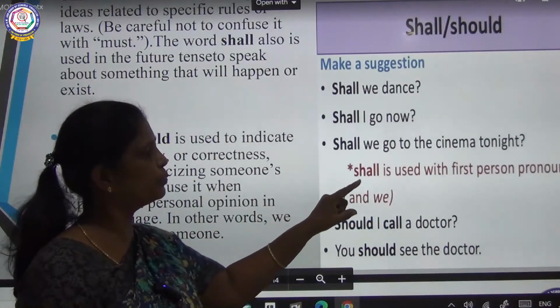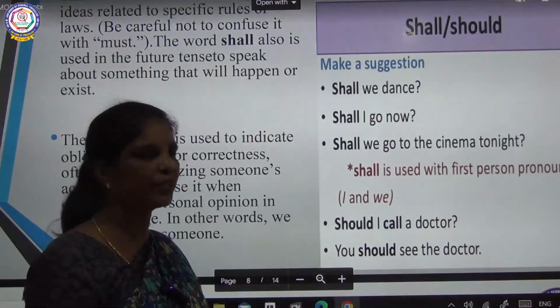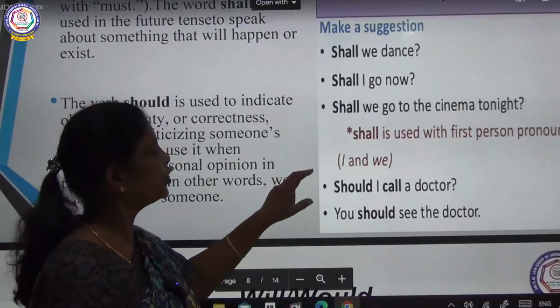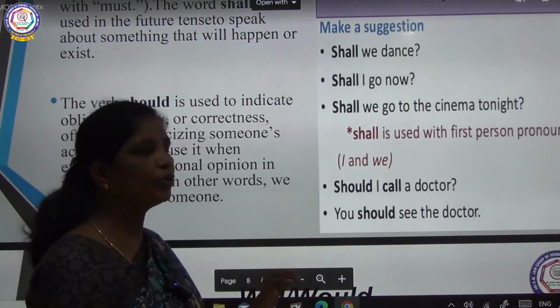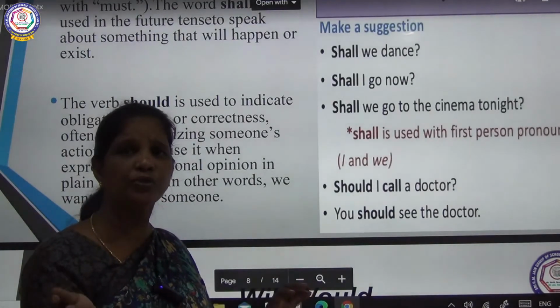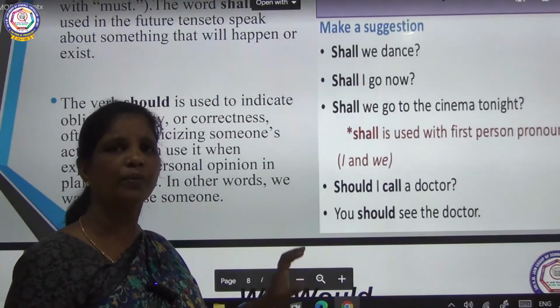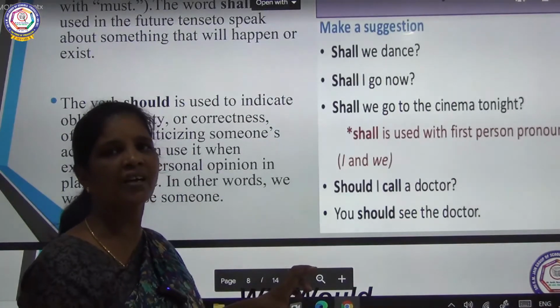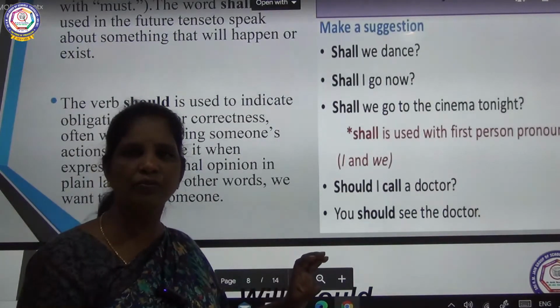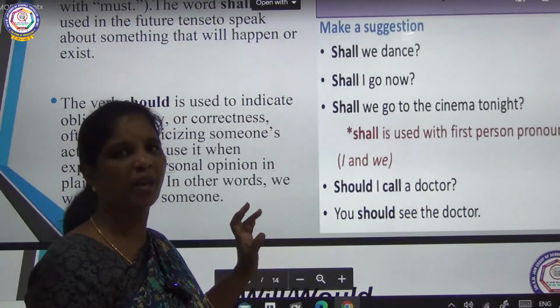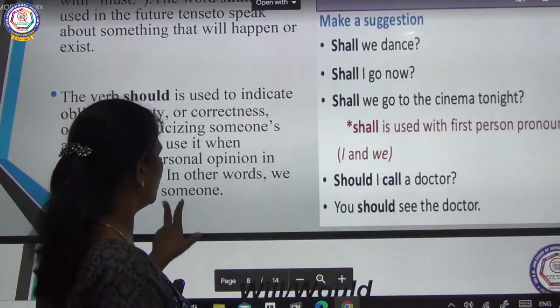Shall is used with the first person pronoun. And should I call a doctor? So it is needed. You should see the doctor. It is necessary for him. So in that condition, you will be using should. So till this point you learned can, could, may, might, shall, should. We will go for will, would.